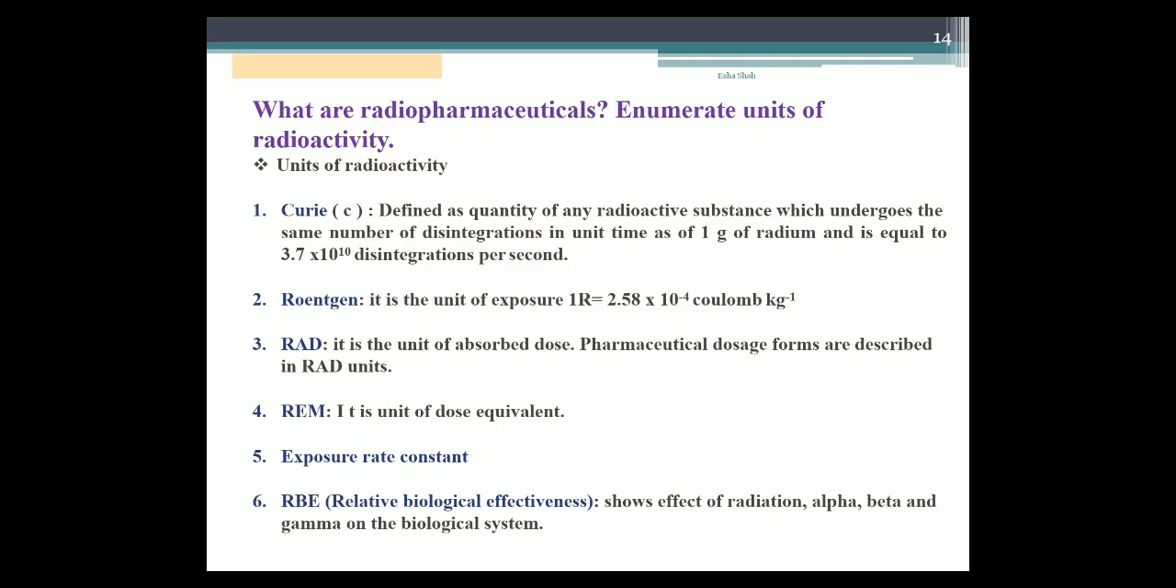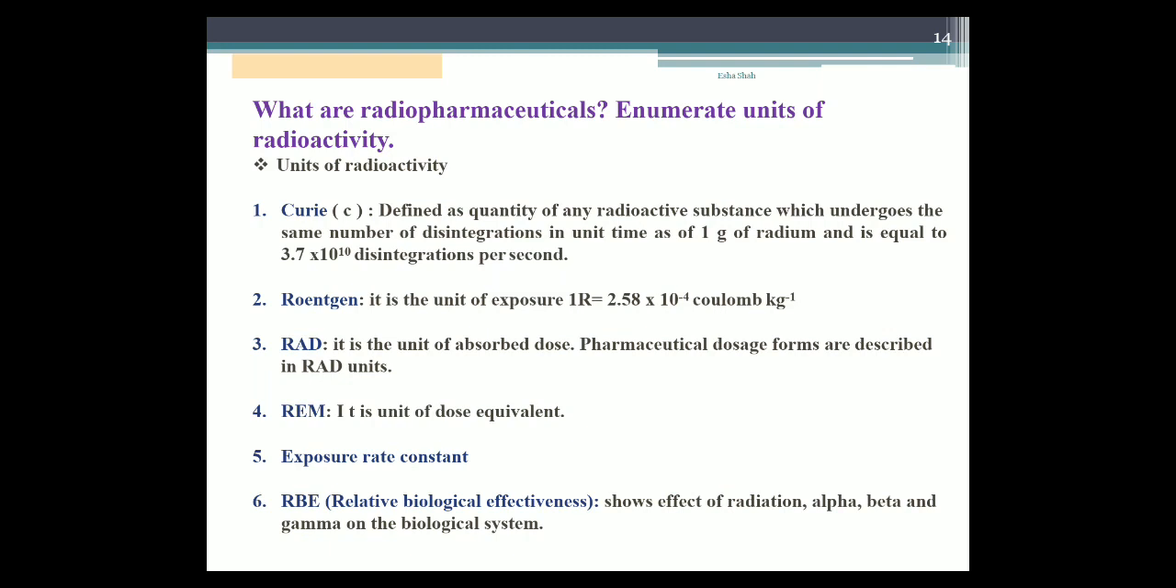Next, what are radiopharmaceuticals? Enumerate units of radioactivity. We all know what is meant by radiopharmaceuticals. We have to study now its units, right? Very important. Curie, defined as the quantity of any radioactive substance which undergoes the same number of disintegrations in unit time as 1 gram of radium, and is equal to 3.7 into 10 raised to 10 disintegrations per second. This is the definition for Curie, and Curie is the unit for radioactivity.